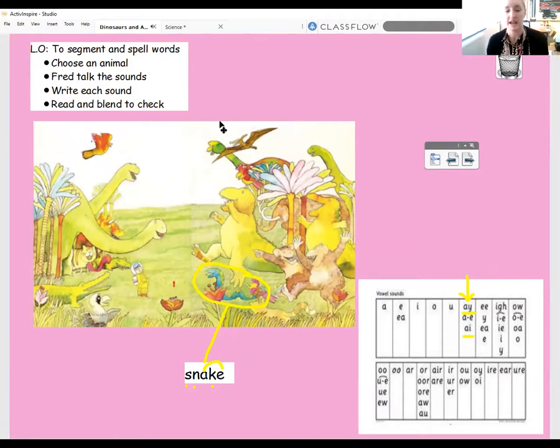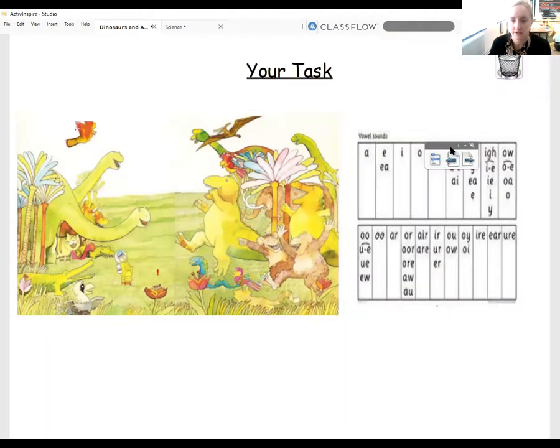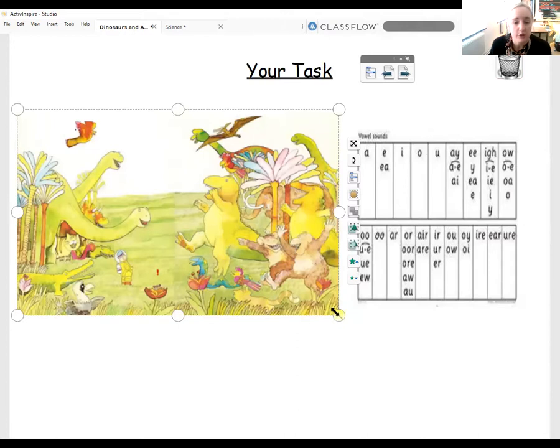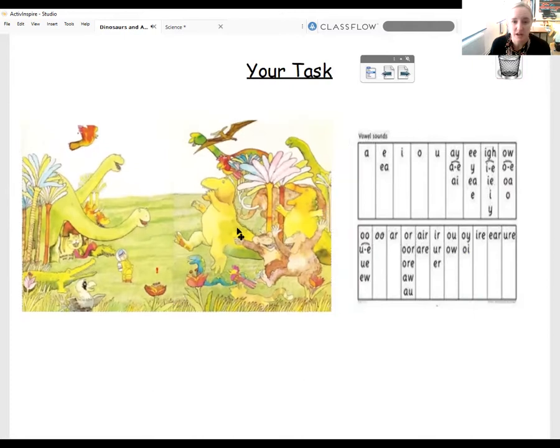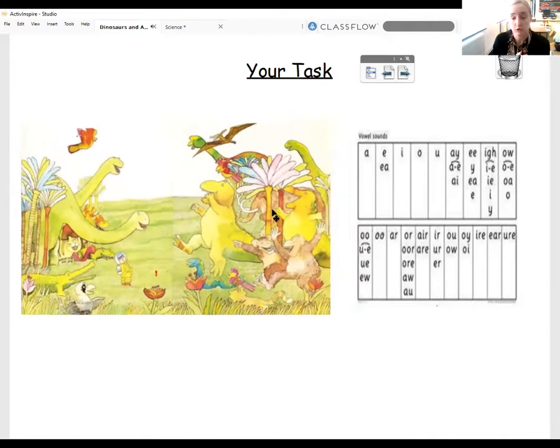Right, I'm not going to do any more, otherwise you're just going to steal my ideas. But I want you to see how many different animals you can name in this picture and use your phonics to do it. I've put this sheet up on the school website for you to have a little look at, so that you've got the photo so that you can label it, and you've also got this sound chart to help you as well. Don't worry if you can't print the picture off, just write a list of all the different animals that you can see in the picture so that we know who the earth belongs to. But make sure you are using your Fred fingers to stamp out the sounds before you write them and check them. And if you want a super challenge, see if you can put your sound buttons underneath.